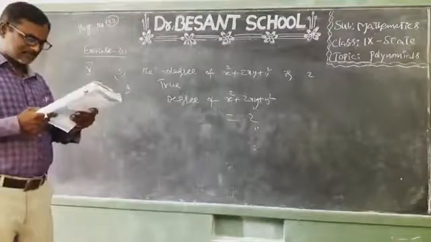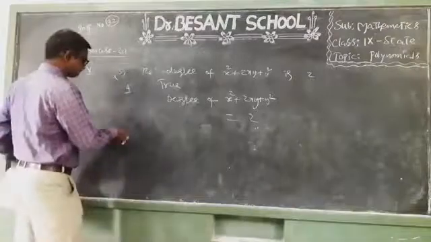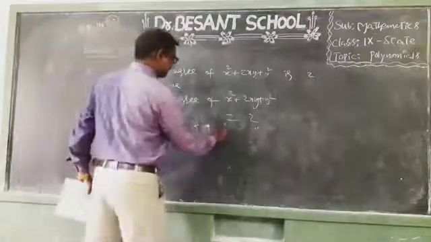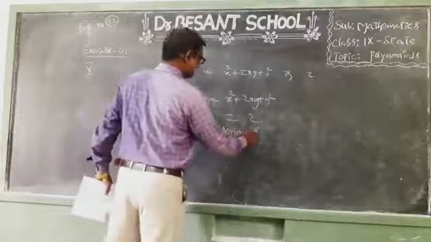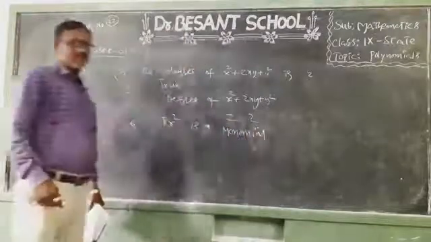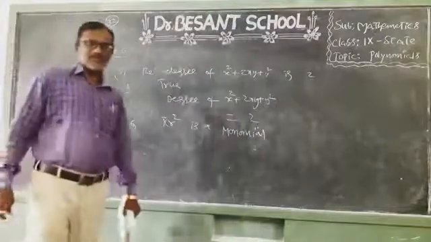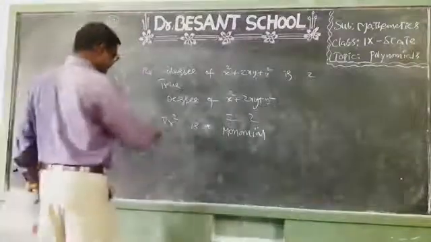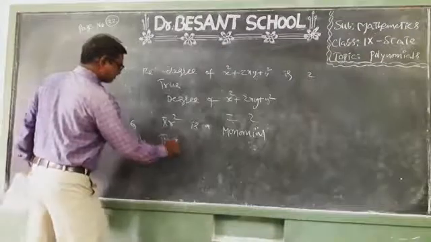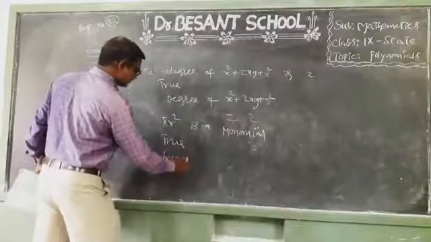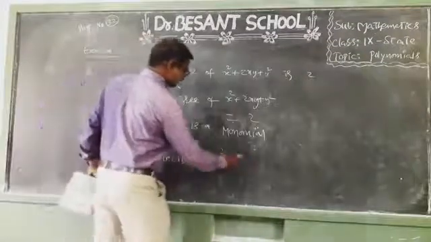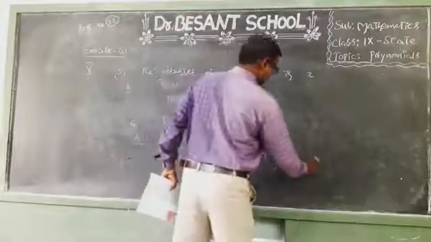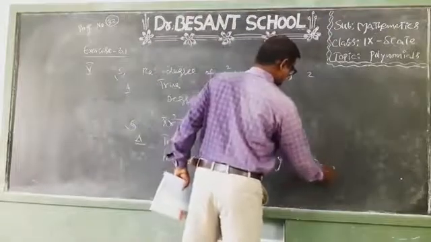See the sixth one. Pi r square is a monomial. Children, is it true or false? True only. Monomial means what? If a polynomial has only one term, that is called a monomial. So pi r square is only one term, so it is a monomial.